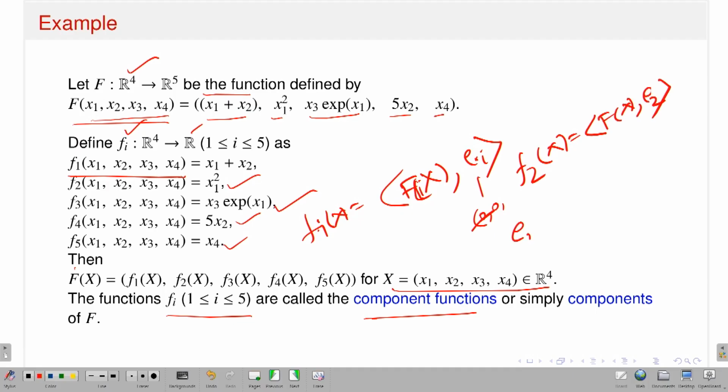What is my E2 here? E2 is nothing but 0 at the first place, 1 at the second place, then 0, 0, 0. So that is how it is. Similarly, you can have small f1, small f3, small f4, small f5. You can easily do that, and it boils down to the fact that f2(x) is nothing but this function.